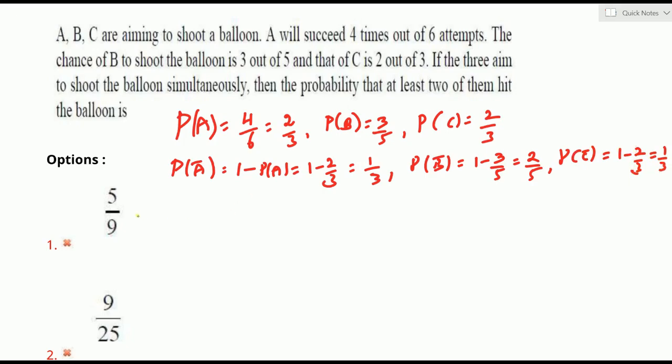Now what is the required probability? The required probability that at least 2 of them hit the balloon.